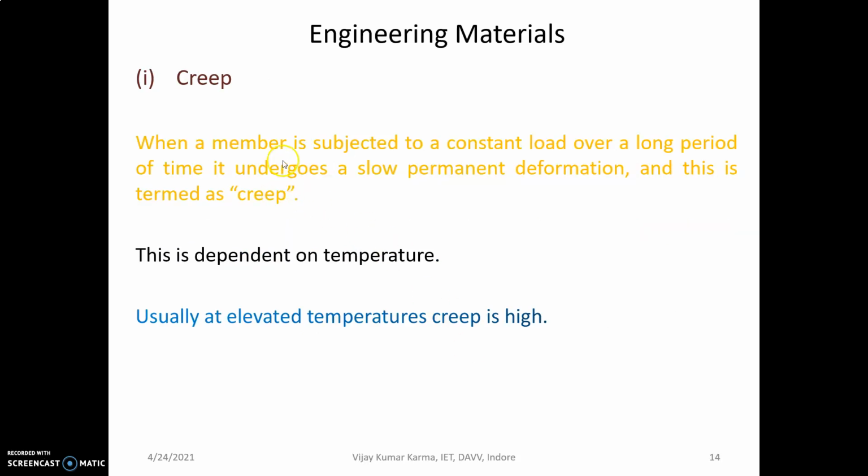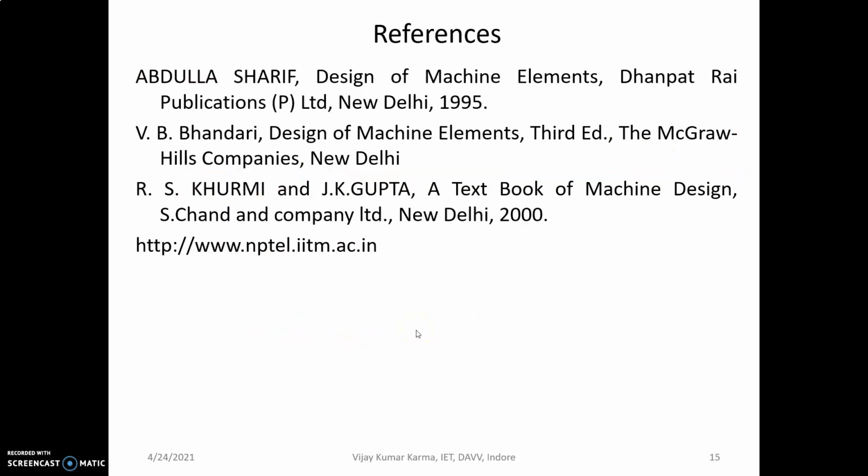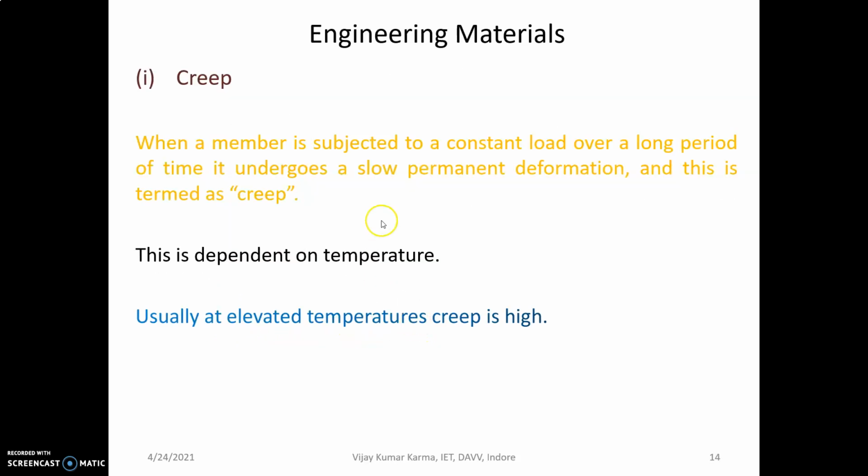Creep. When a member is subjected to a constant load for a long period of time, it undergoes a slow permanent deformation, and this is termed creep. This is dependent on temperature. Usually at elevated temperatures, creep is high. So these are the various important properties of materials.